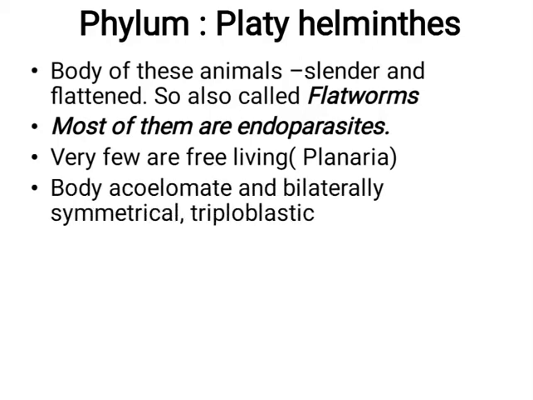Body is acoelomate. Acoelomate, last time we have seen, means without a proper body cavity, and bilaterally symmetrical. Bilaterally means you can divide the body in only one plane. Triploblastic, here the animals have developed three layers: the ectoderm, the mesoderm, and the endoderm, just like us.